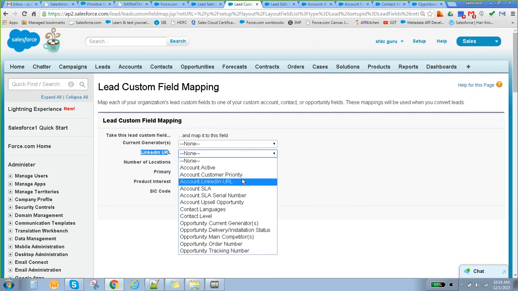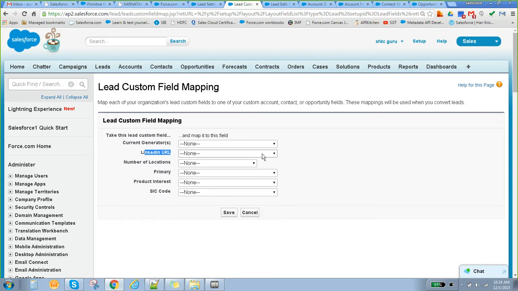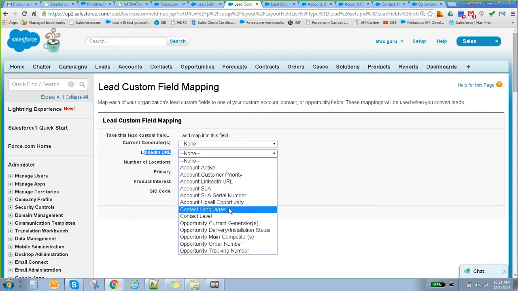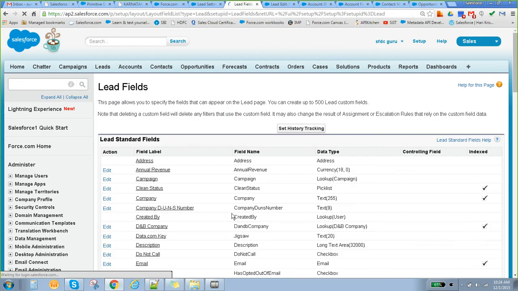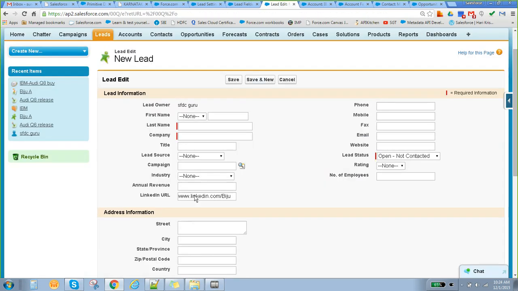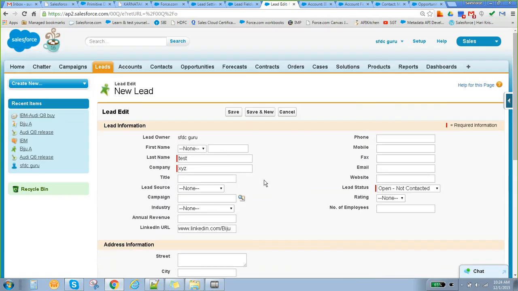See here, it is showing all the fields. Based on the data type of this particular LinkedIn URL, it is giving the option of account, opportunity or contact to map those fields. We can map it to any one of the fields. We will map it into Account.LinkedIn URL. Save the data. Now it is done. If you save the data, it is going to put it in that particular account.